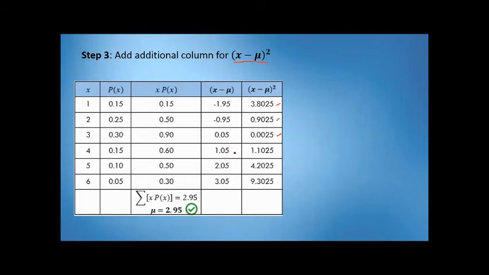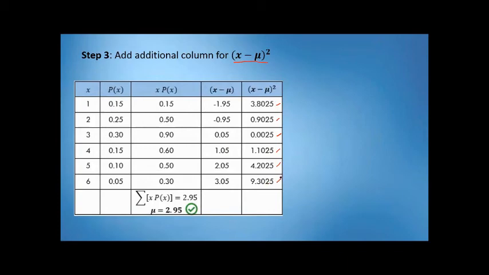1.05 when squared is 1.1025. Then 2.05 when squared is 4.2025. Then last, 3.05 pag squared ay magiging 9.3025. Okay?